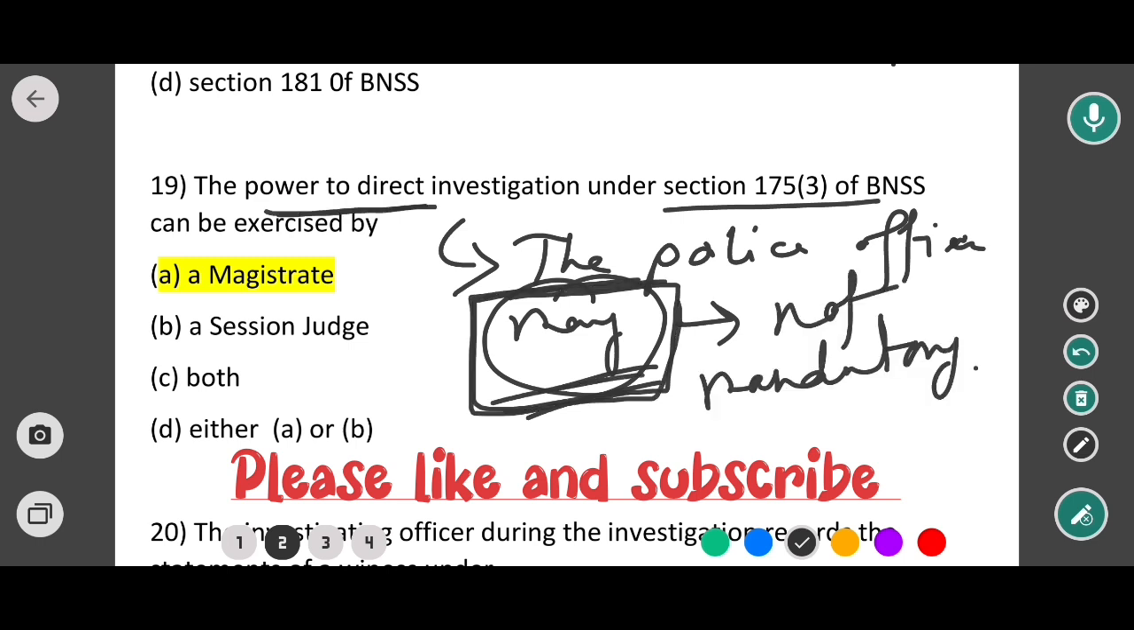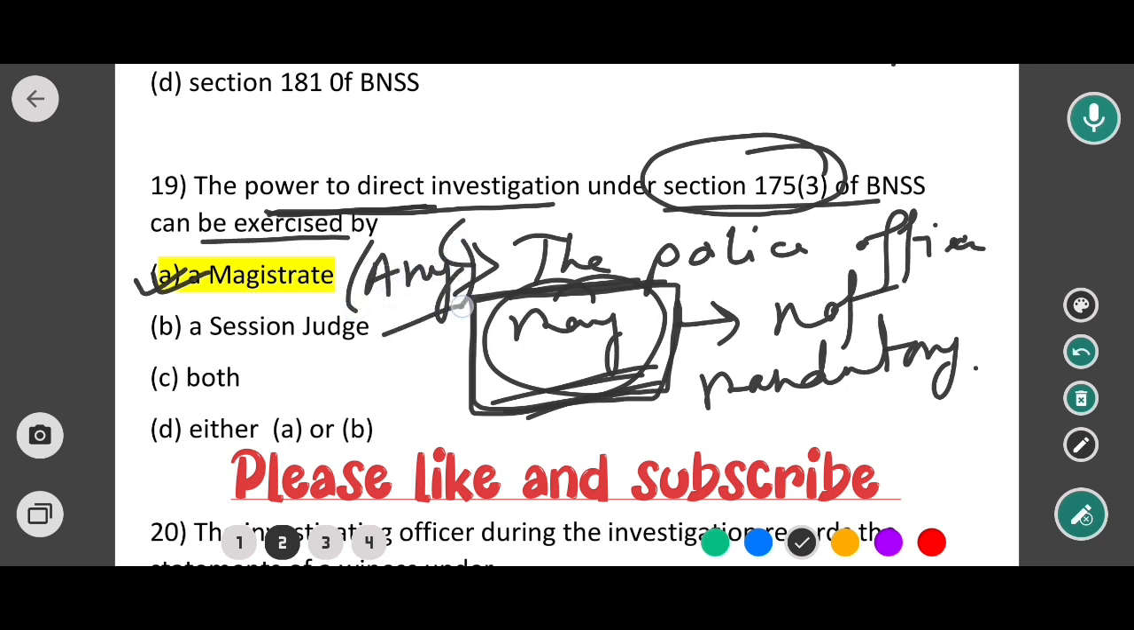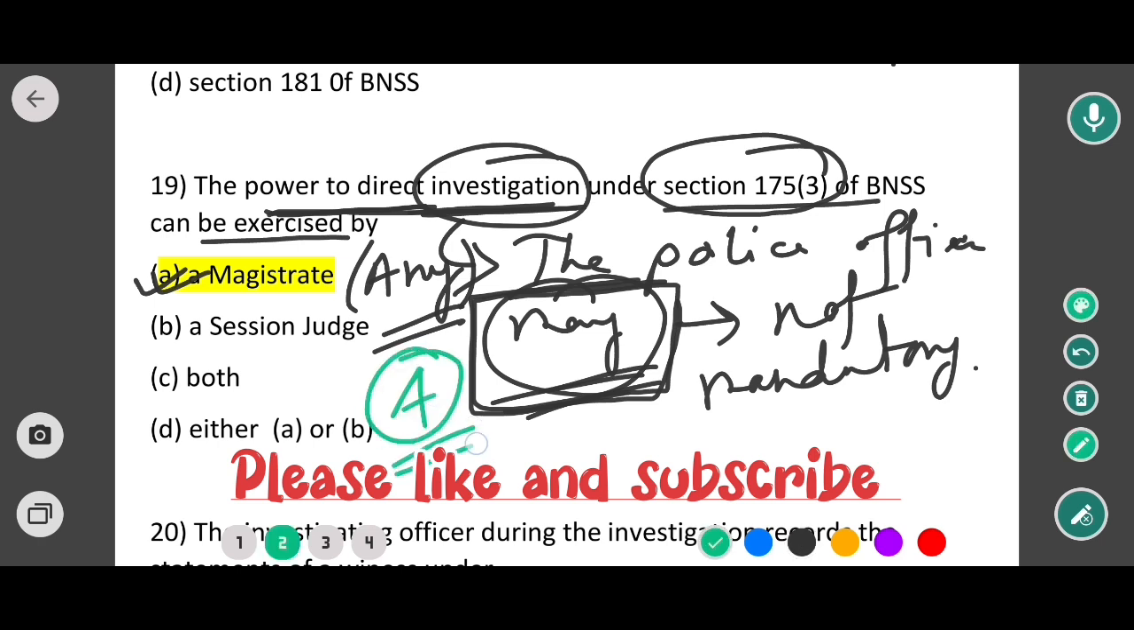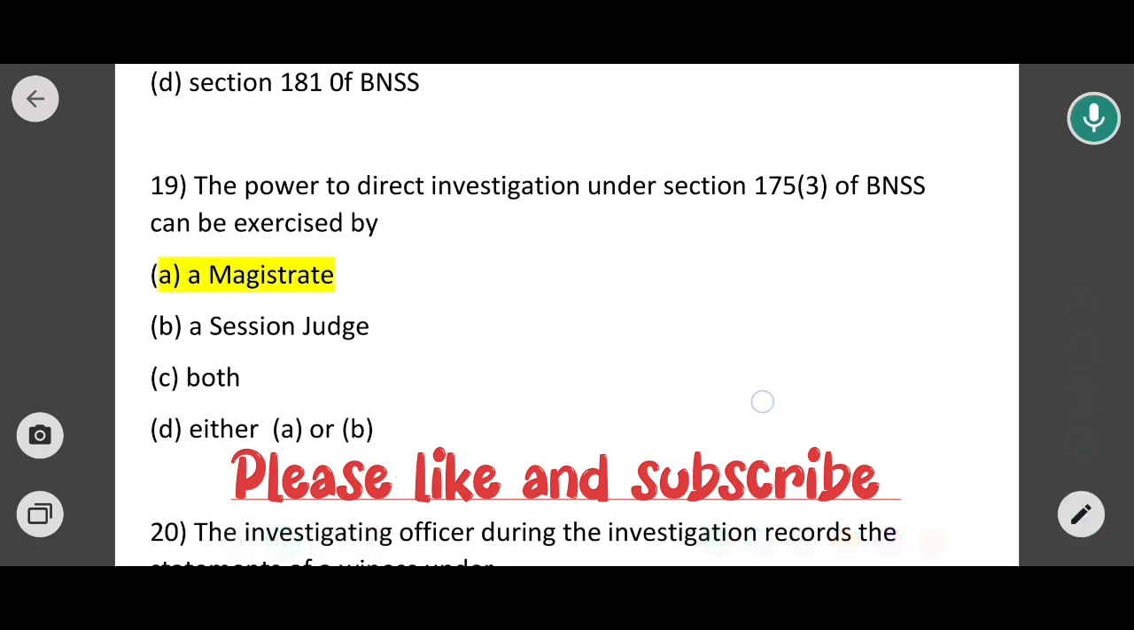So देखिए, the power to direct investigation under section 175 subsection 3 of BNSS can be exercised by any magistrate. Okay, any magistrate having jurisdiction has the power to direct investigation under section 175 subsection 3 of BNSS. So in this case क्या होगा? Option A would be the correct answer. Okay, so now moving to next question.